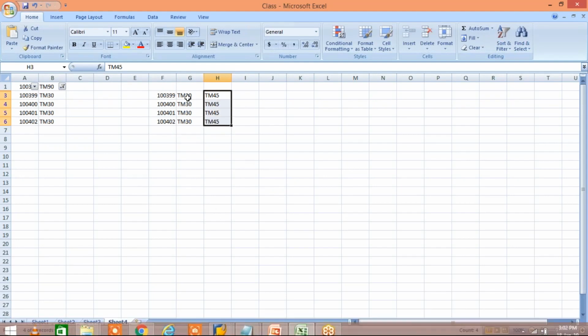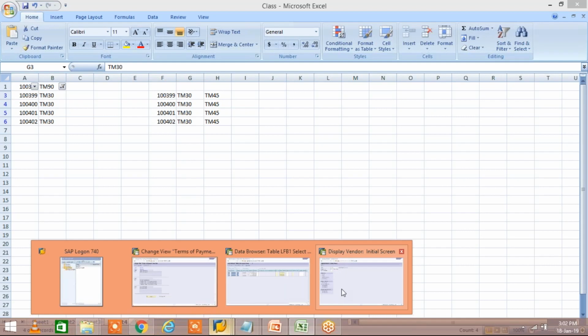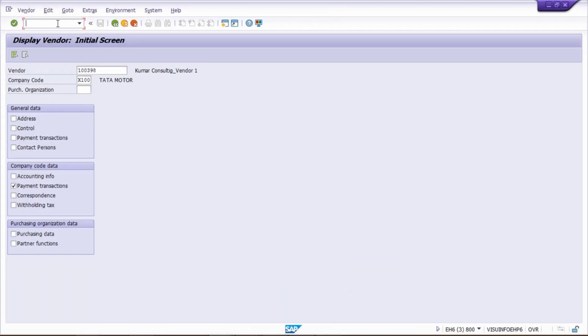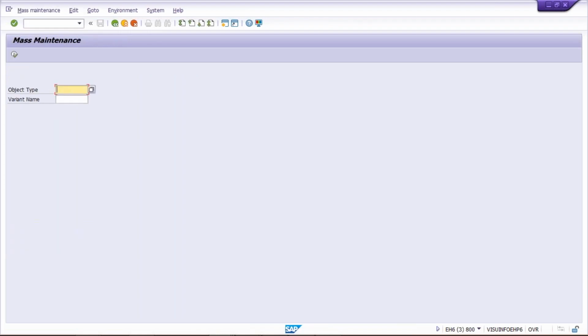So for that, this is called mass changes. It means we have to make changes against several vendors at a time. This is called mass changes. It can be possible in case of customer also. So that is also mass changes itself, right? So if you have to make mass changes, we are having 2 transaction codes which are going to be used. The very frequently used transaction code is MASS, mass.